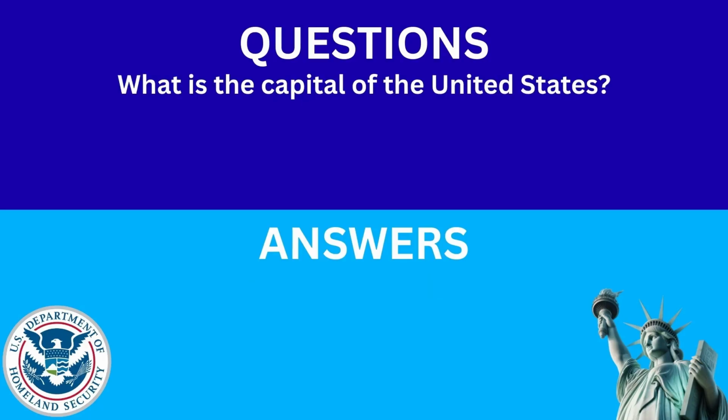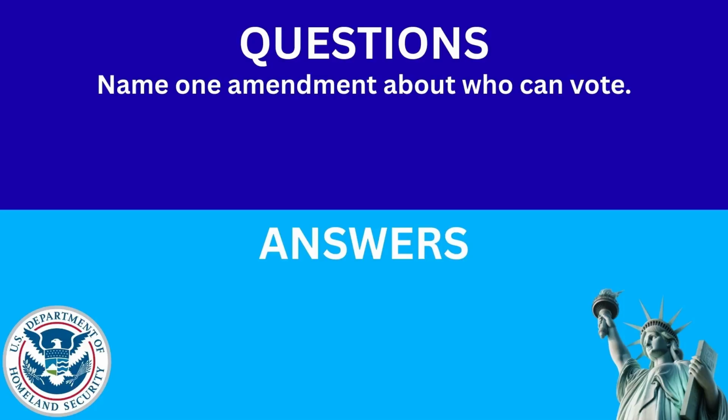What is the capital of the United States? The answer is Washington, D.C. Name one amendment about who can vote. The answer is citizens 18 and older can vote.